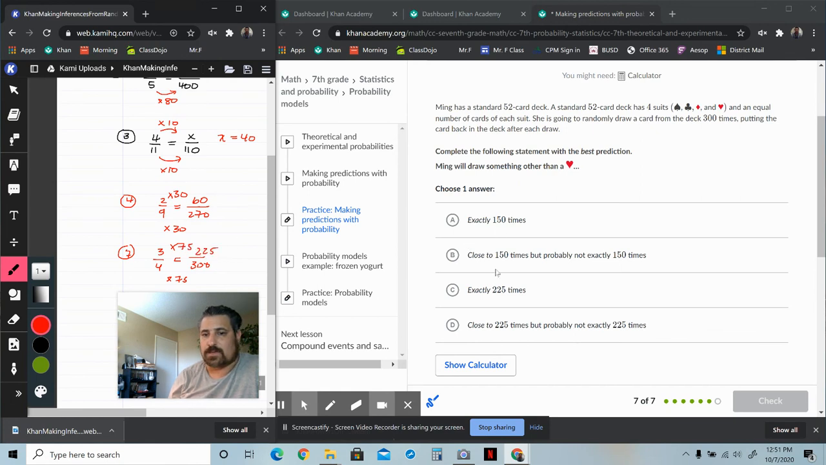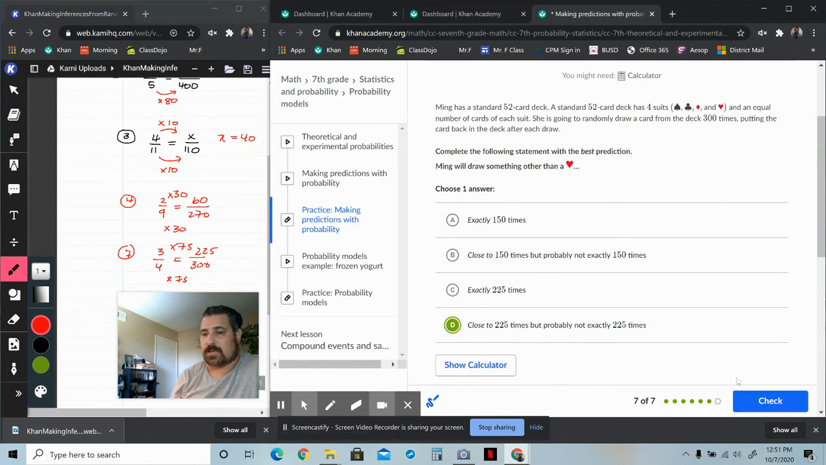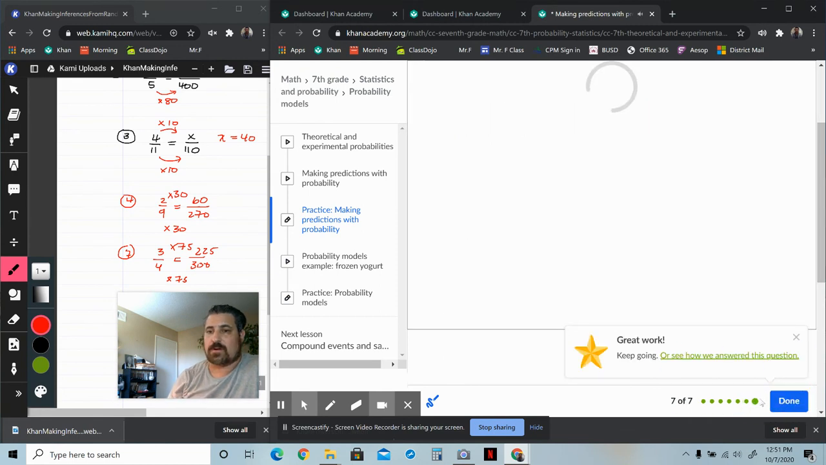So it looks like it's going to be 225 times, but not exactly, because in theory, it's in our mind, right? If you actually conducted this experiment and drew from this deck, it would be close to that, but not exactly that. So it would be close to the 225, but not exactly that. And that's how you do the problems.